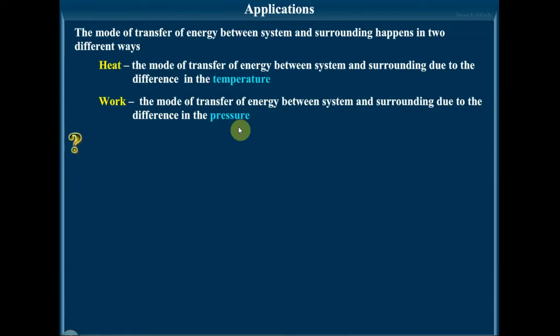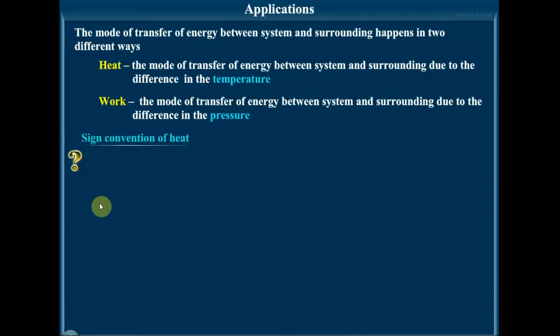Why? Because the internal pressure is actually less than the external pressure. So there the expansion can take place. So compression will take place when the external pressure is greater than the internal pressure. So the piston will move downwards. So when the system and the surroundings are at different pressure, then the exchange of energy will occur in the form of work.